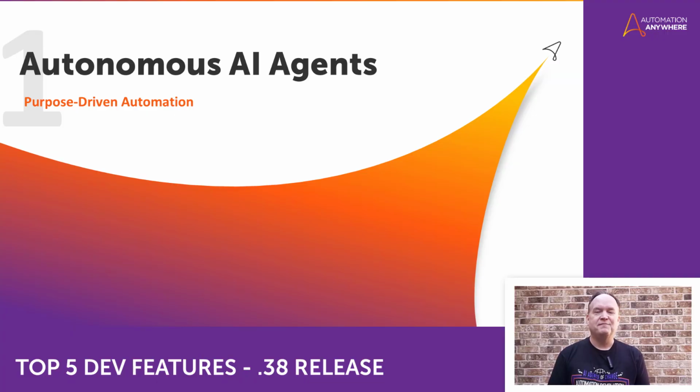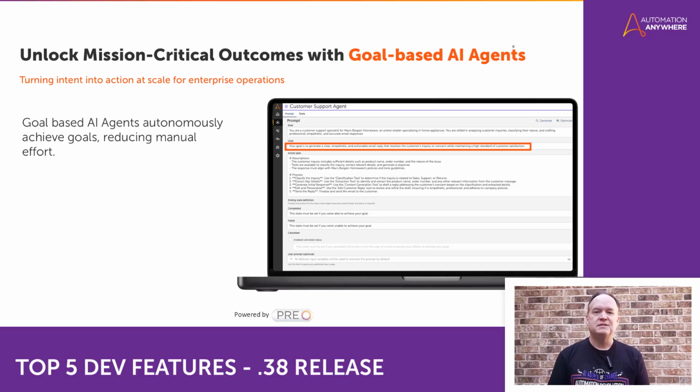And moving on to one of my favorite features in this release, autonomous AI agents. These AI agents take enterprise automation beyond rule-based bots to intelligent, goal-based systems. Goal-based AI agents take automation to the next level. Instead of just following rules, they work towards defined business goals, figuring out the best way to achieve them. They plan and act autonomously, freeing people from repetitive, multi-step tasks and keeping operations running efficiently.